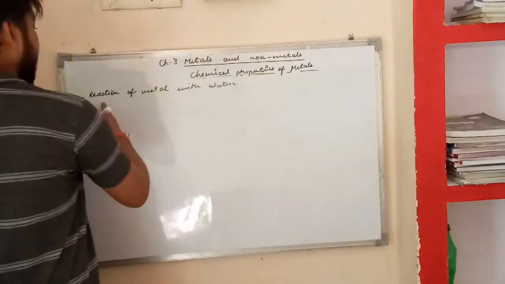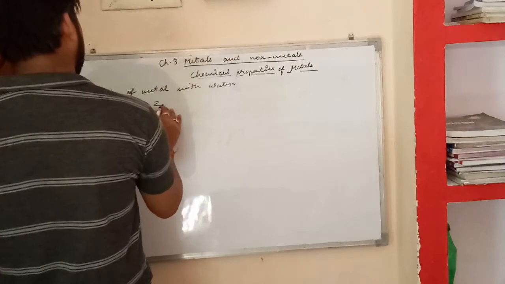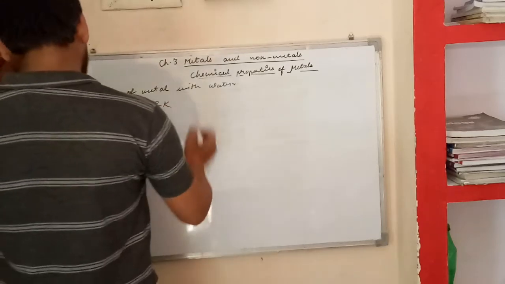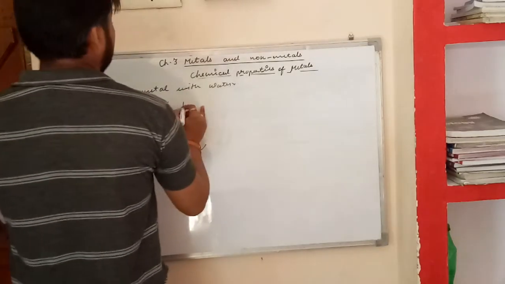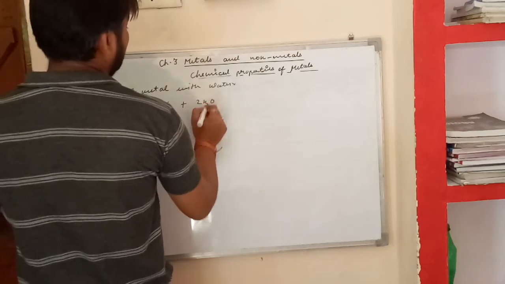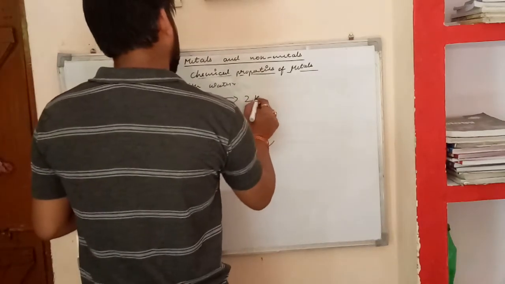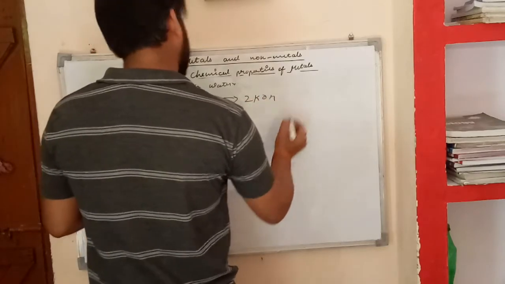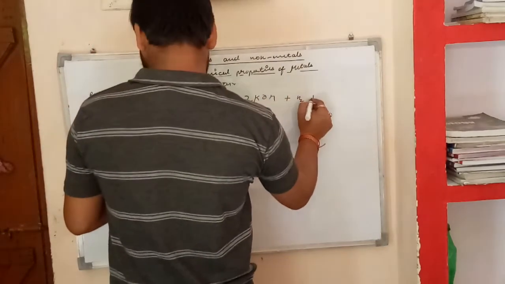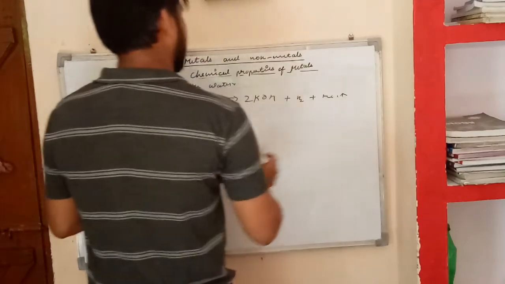Let us take one metal, 2K, potassium. It reacts with 2H2O, cold water, and forms 2KOH, potassium hydroxide, plus hydrogen.